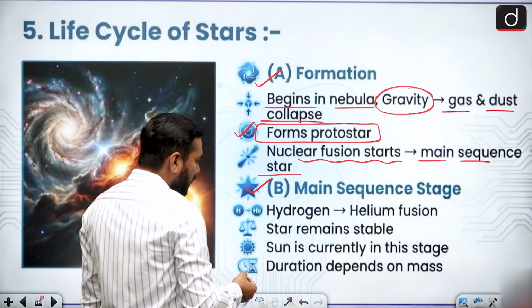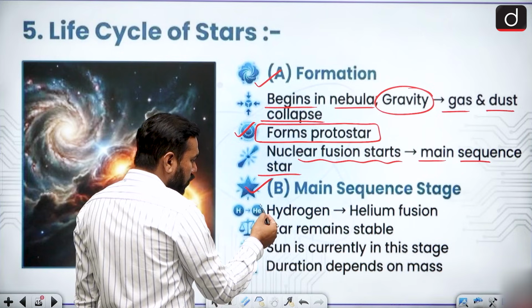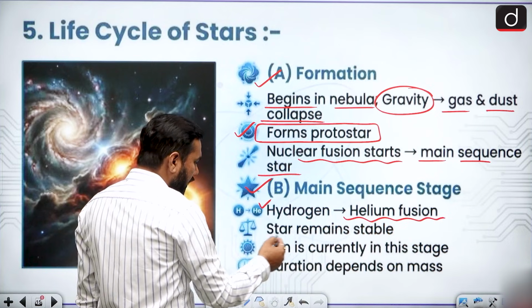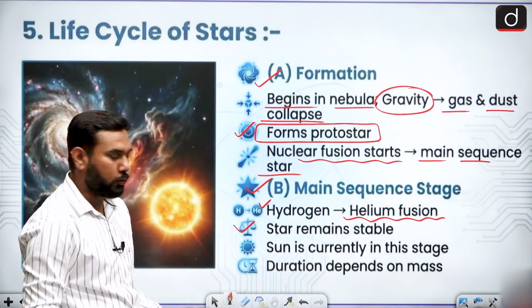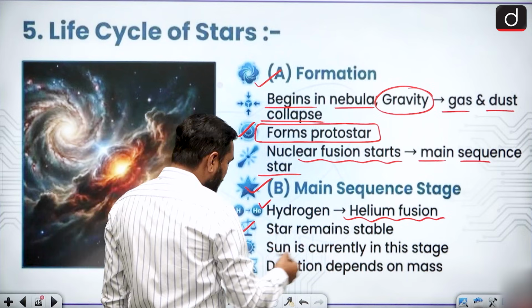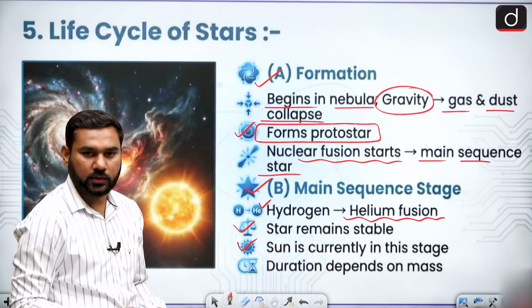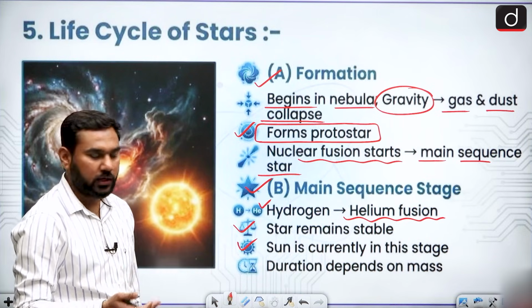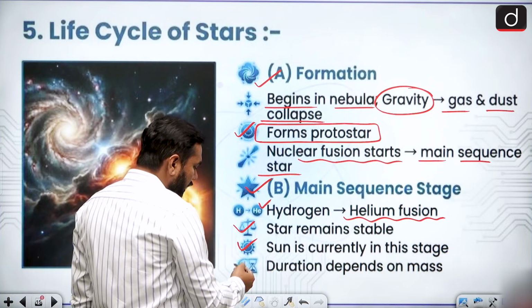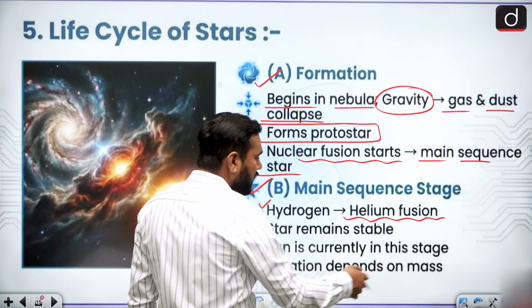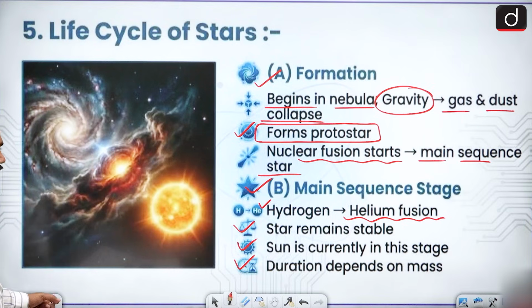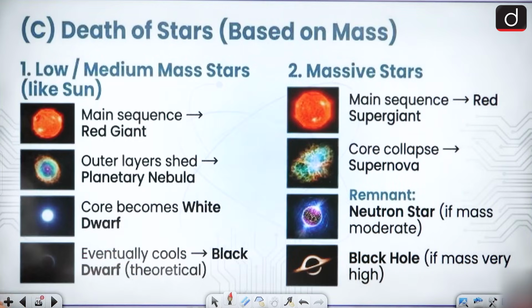And you know that in the sun the fusion process happens: two hydrogen atoms add and form helium. This is called fusion. The star remains stable. That is the sequence of your sun also. So the sun is currently in this stage. They are adding hydrogen and forming helium, and this is the reason behind the formation of energy. The fusion process is there, and the duration depends on mass, because if mass is high, then duration is also very high. But when we talk about the next stage, there is the death of a star.